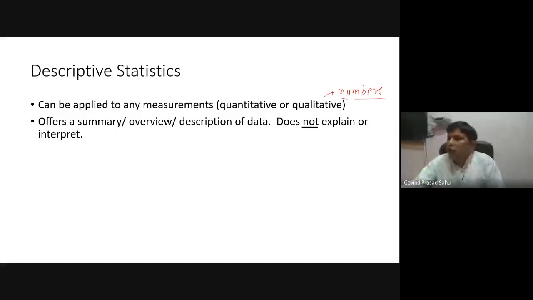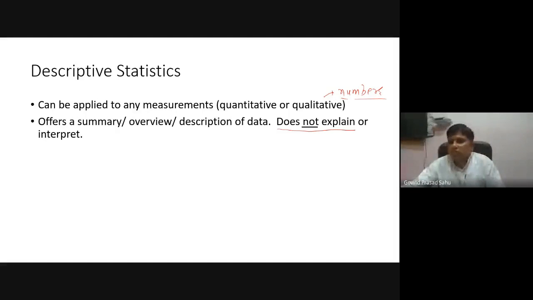Okay, so one limitation of descriptive statistics is that it offers a summary or a description of the data, but it does not explain or interpret it. For example, all the participants of this refresher course are faculty. We can get, for example, the average teaching experience of this group of participants, so we get one summary of the data.